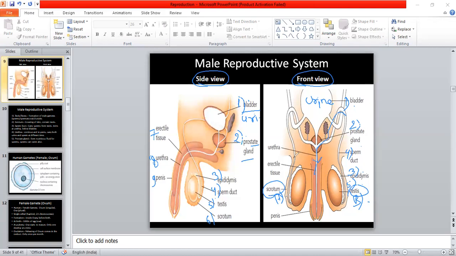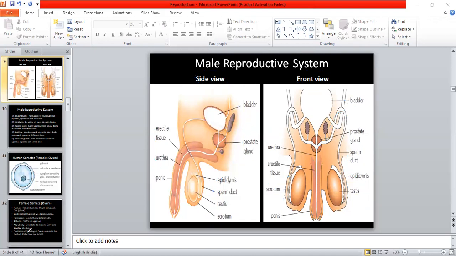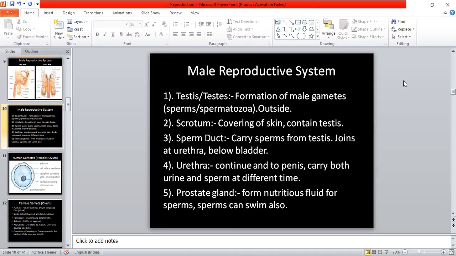So this is the pathway of the male reproductive system, from where each and every sperm will pass and be released outside of the body. So we can say that. And after that, if we are moving towards the slide of the male reproductive system, we will find